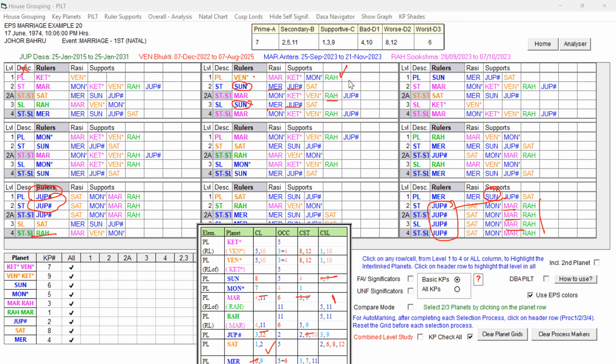So the native got married, and after approximately 25 years she separated. The Rahu Dasa was saving her from the separation. Jupiter supported the separation because of Saturn. So the Bhukti lord was waiting for Saturn's role; Saturn itself has come, and it is influencing other levels.